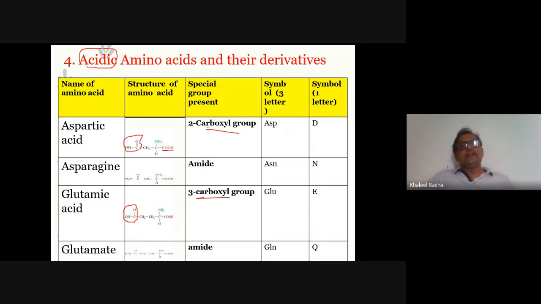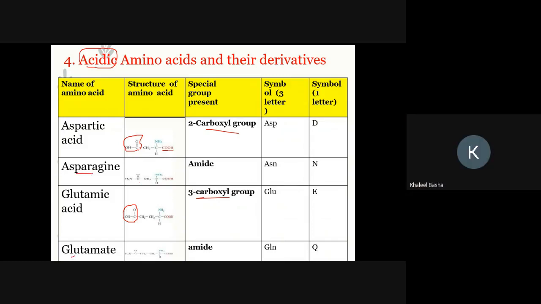The difference here between these two is one carbon versus two carbons before the carboxyl. What it means is, counting one, two, the second carbon is attached to the carboxyl group in aspartic acid. In glutamic acid, counting one, two, three, the third carbon is attached to the carboxyl group. There are the two carboxyl groups in these acids.